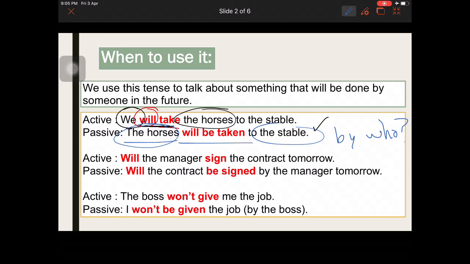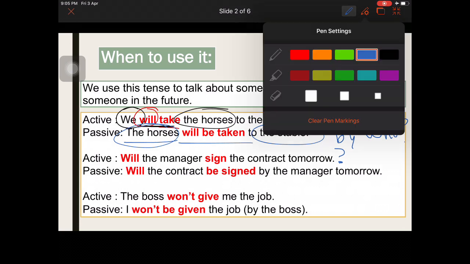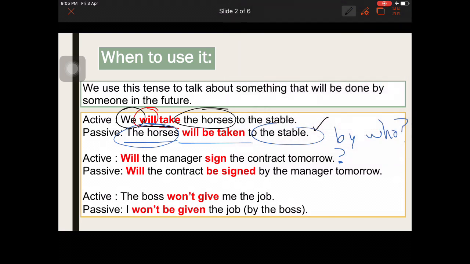Active. Will the manager sign the contract tomorrow? Here, the focus of attention, the most important in the idea, is the manager. Will the manager do this activity, signing the contracts tomorrow? I don't know, it's a prediction, maybe yes, maybe not. What happens if you want to make the same idea but in the passive? Now you have, will the contract be signed by the manager tomorrow?